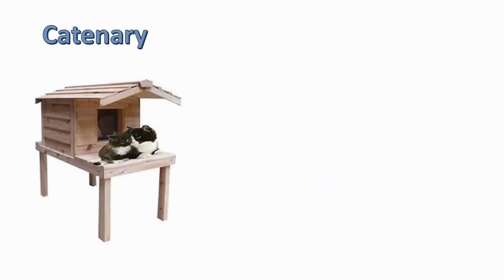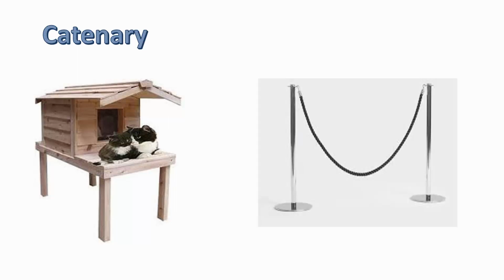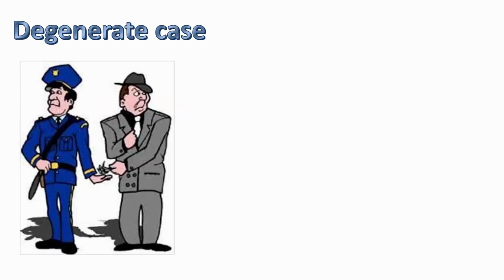A catenary. No, it's not a house for cats as you might suspect. It's actually the shape created under the force of gravity, as you can see there. And a lot of suspension bridges are constructed in the same way, or even high voltage power lines. They all, under the weight of gravity, give you that shape.